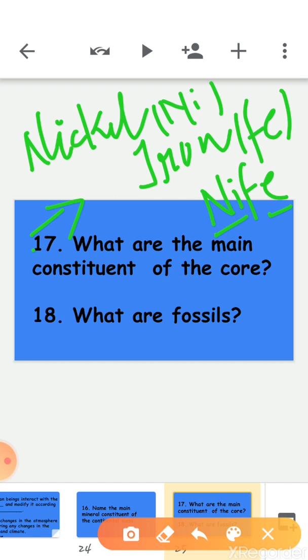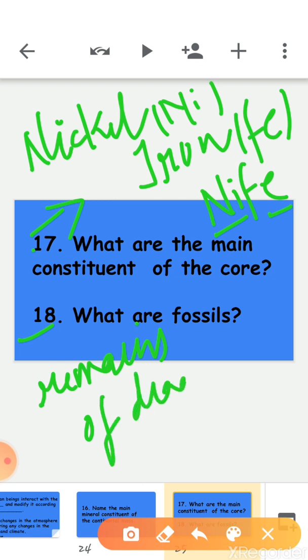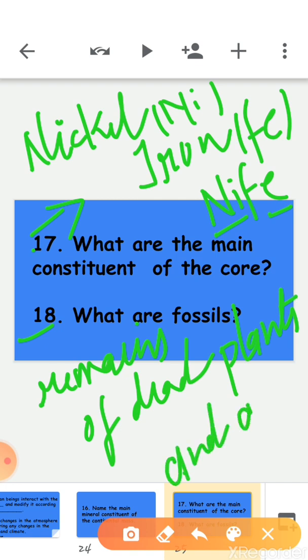Okay, now the next question is question number 18. What are fossils? Now what are fossils, children? The remains of dead plants and animals, right?